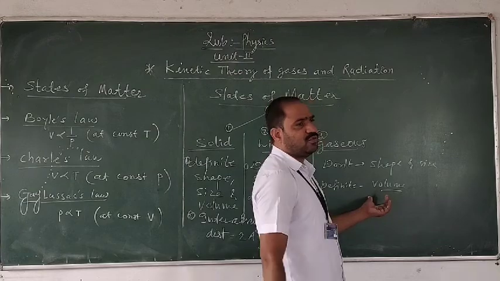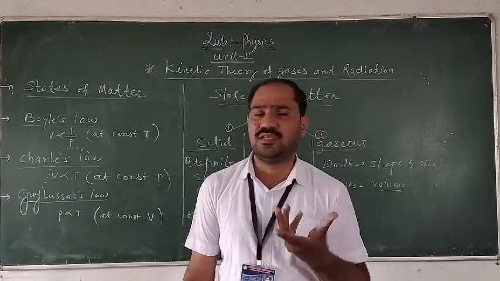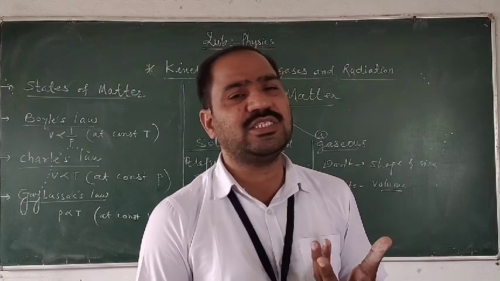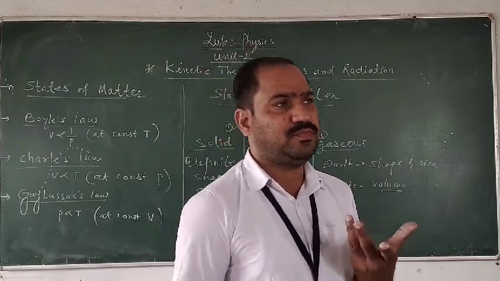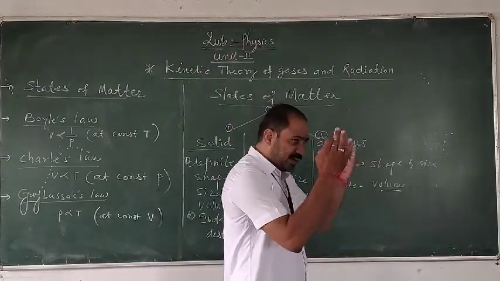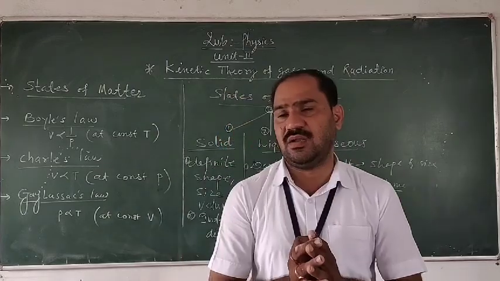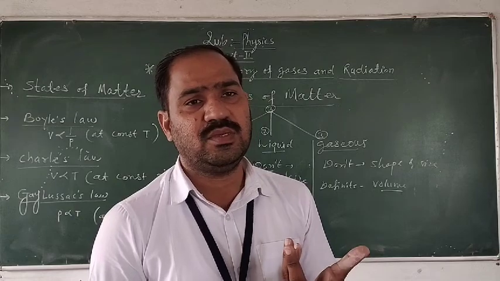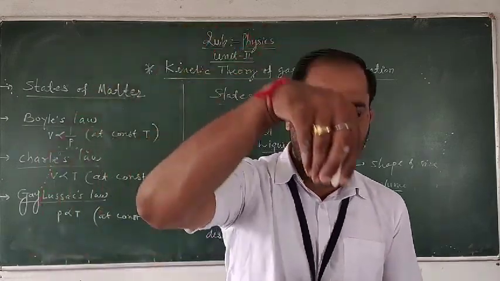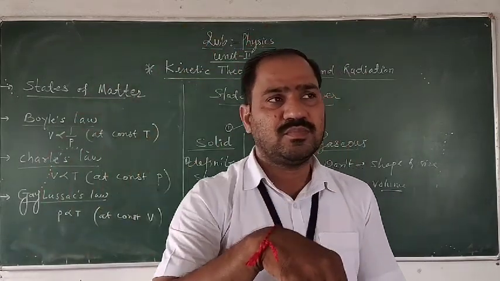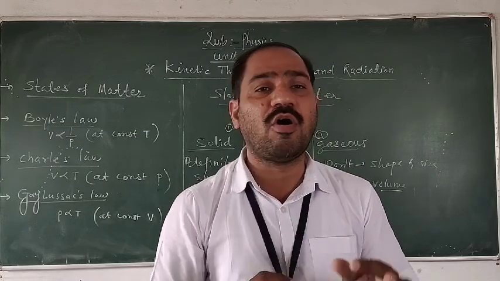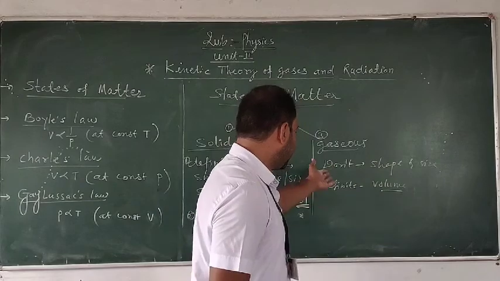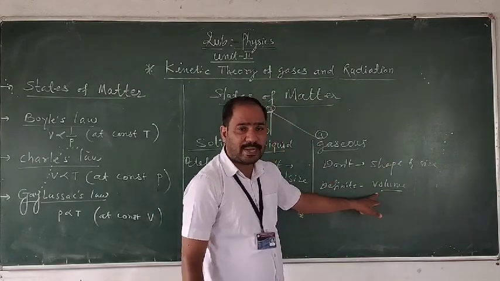Suppose we have taken 1 kg of gas, and it is contained in a vessel of volume 1 meter cube. Then the gas takes the volume of 1 meter cube.